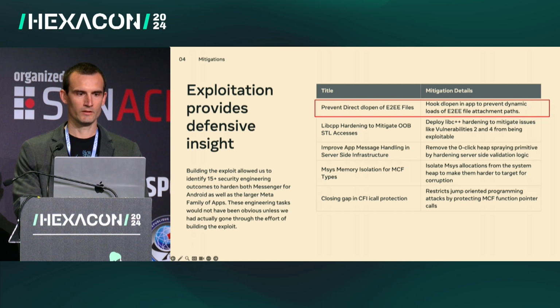The first is that we're preventing direct DL opens of end-to-end encrypted file attachments, particularly from a direct file attachment path. And we're doing this by hooking DL open in-app.